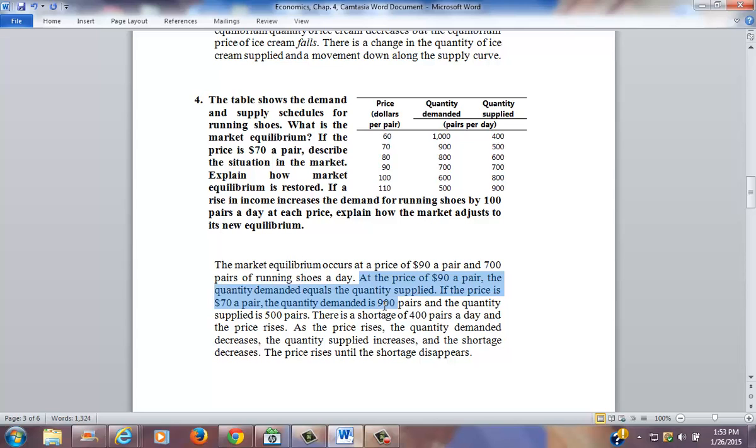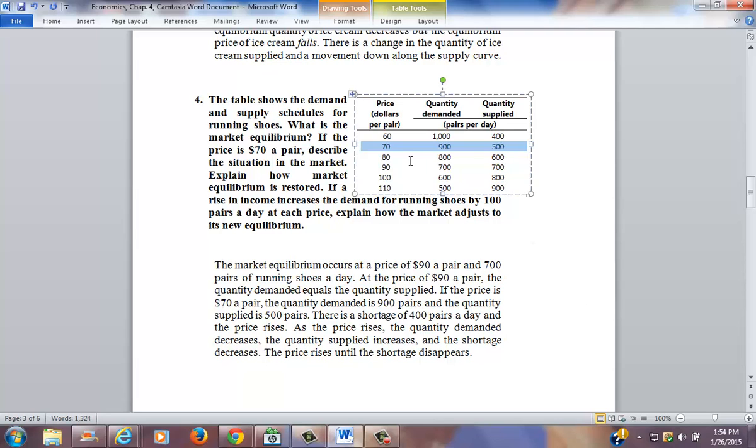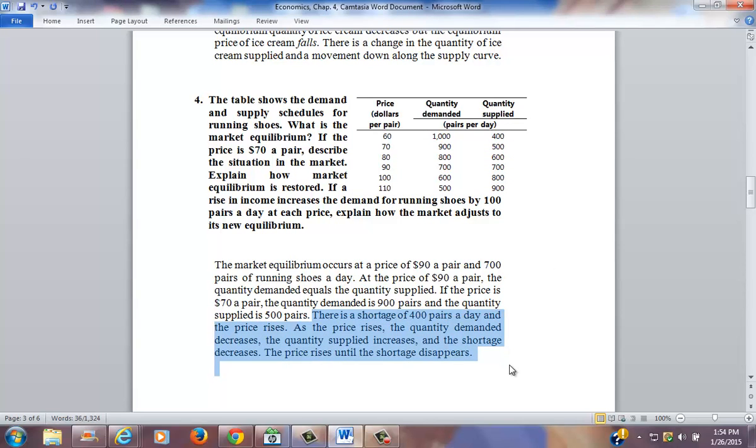If the price is $70 a pair, the quantity demanded is 900 pairs, and the quantity supplied is 500 pairs. And simply look at the chart, you can see that there on the chart. At the price of 70, quantity demanded 900, quantity supplied 500. So there's a shortage of 400 pairs a day, and the price rises. As the price rises, the quantity demanded decreases, the quantity supplied increases, and the shortage decreases. The price rises until the shortage disappears. That is, the market forces take effect until equilibrium is restored and the shortage disappears.